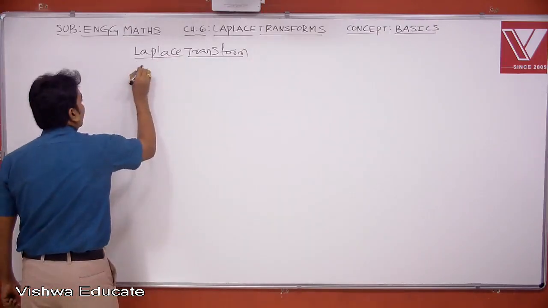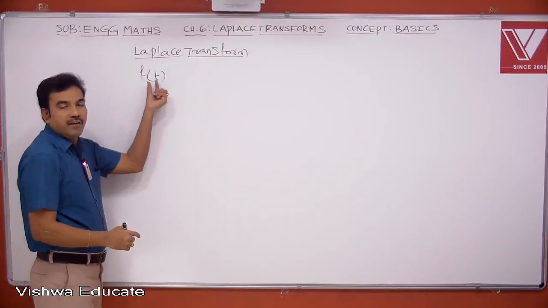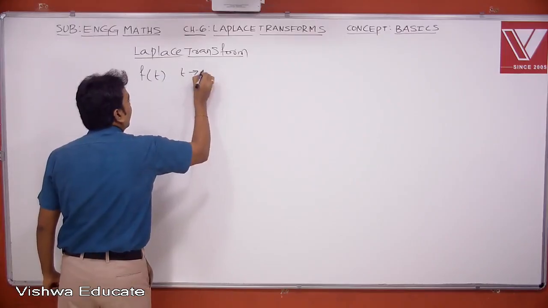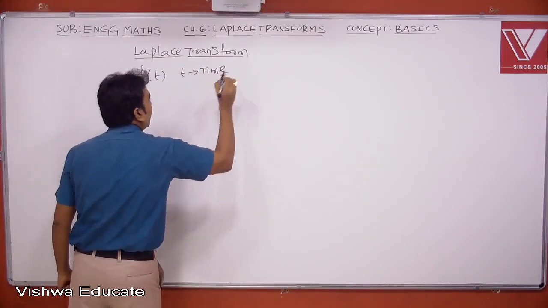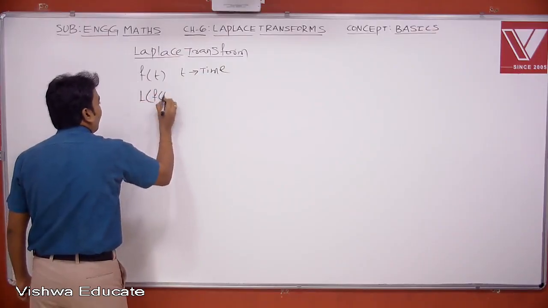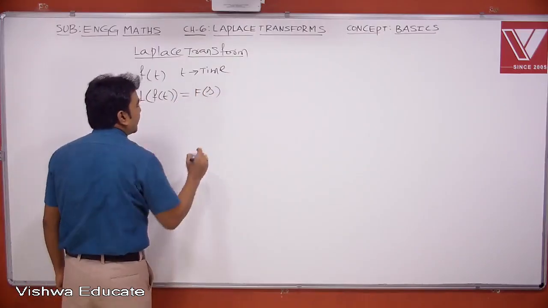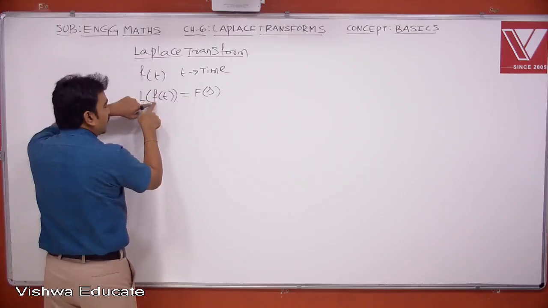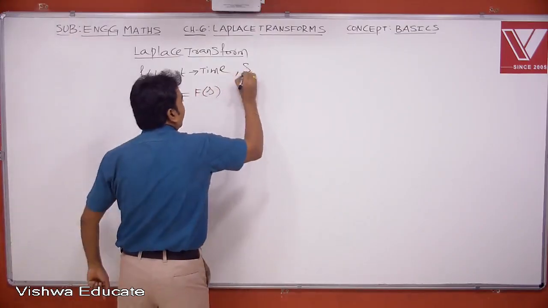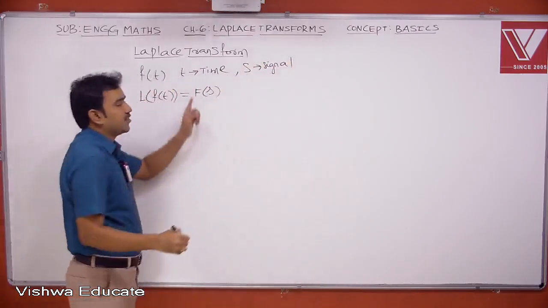Suppose we have a function small f in the variable t. Basically, this t is a time variable. Its Laplace transform is denoted by L of f of t. This is also denoted by capital F of s. So small f is the original function, its Laplace transform is capital F, and this s is a signal variable. s is a signal variable, t is a time variable.